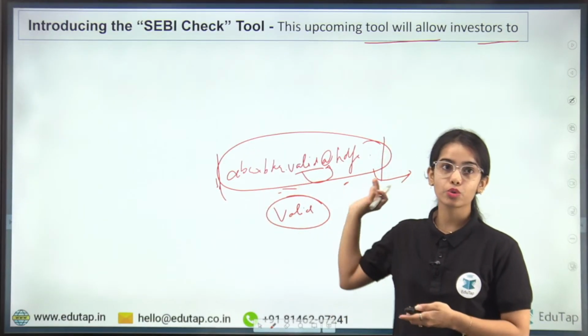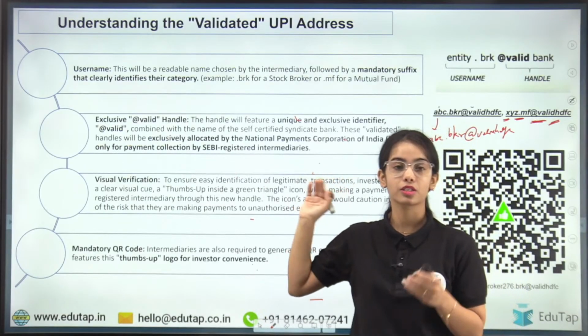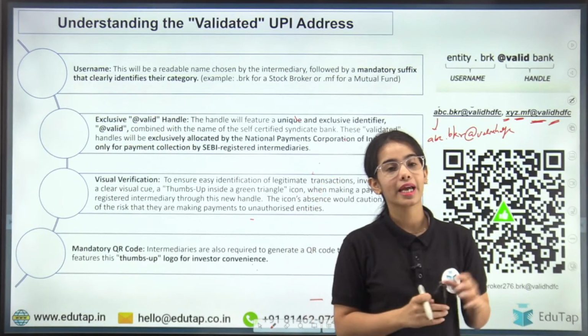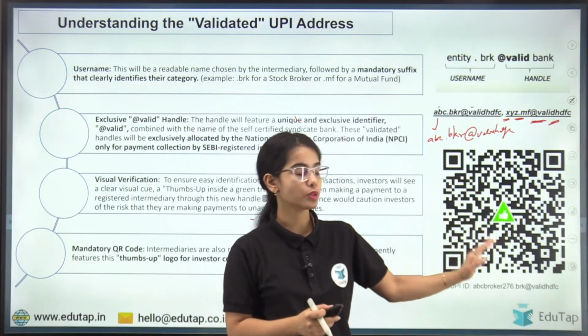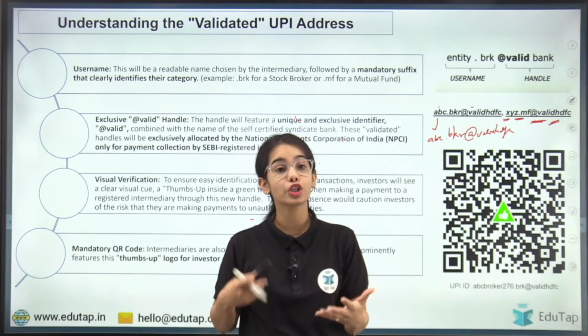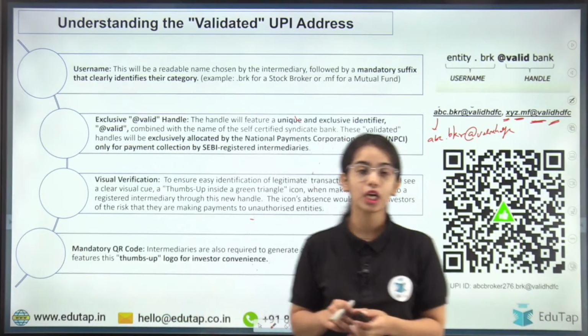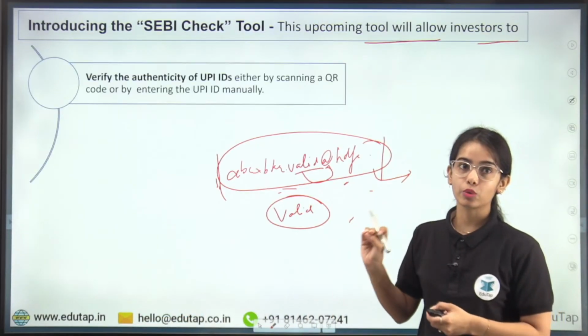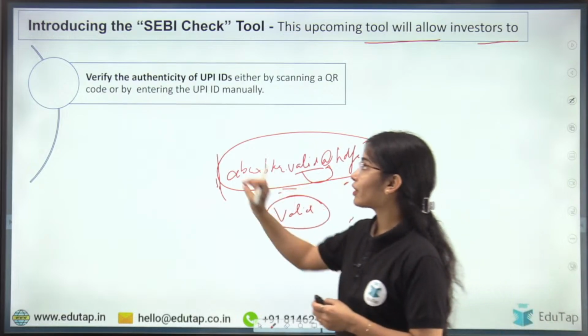One way is to bring this validated UPI address and to provide QR codes that have this icon, but SEBI knows that fraudsters can bring new ways to cheat investors. So that's why the SEBI Check tool has been brought.